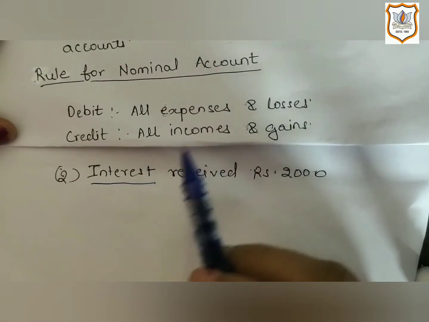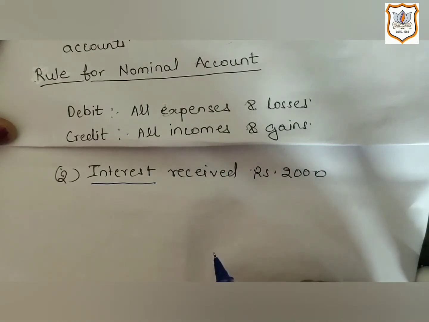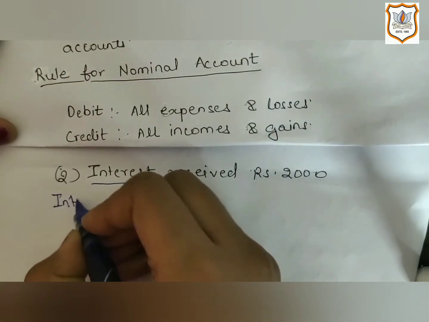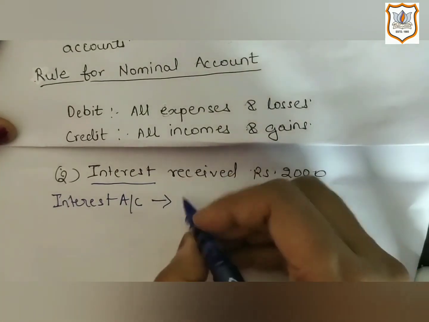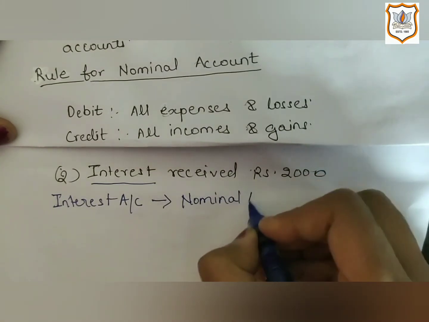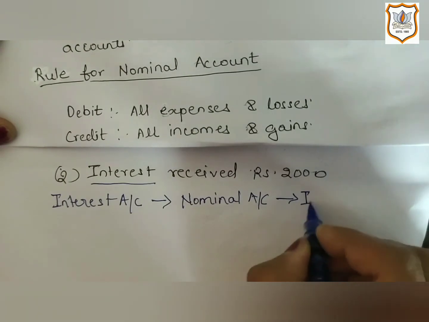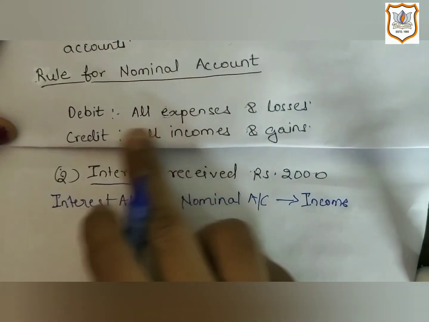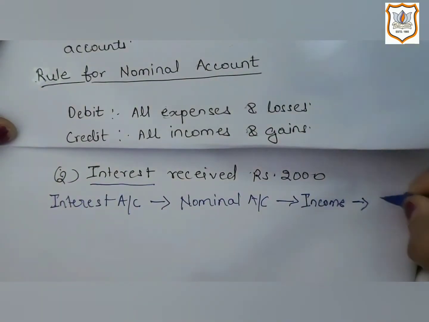That is, interest is an income for the business. So first write the name of the account, interest account. It will come under nominal account. And it is an income for the business. So as per the rule, credit all incomes, it will be credited.